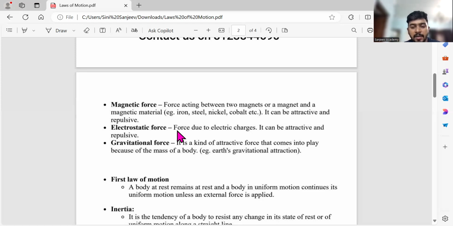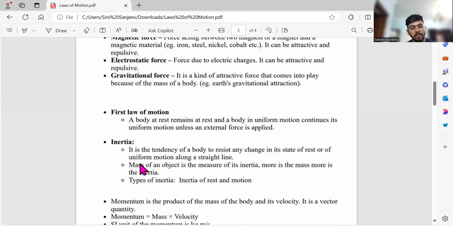So it can be either attractive or repulsive. Then electrostatic forces, forces due to electric charge. That also is one kind of force. And gravitational force, I think we know, just as I told you, due to the Earth's gravitational pull, the force happens.